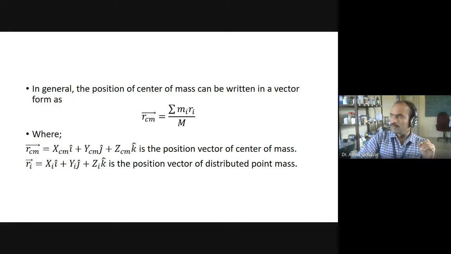So it can be r1, r2, r3, r4. Accordingly, we will have x1 y1 z1, x2 y2 z2, x3 y3 z3. So here we have discussed, if you have an n-particle system, how one can determine the center of mass. Hope everyone got this point.